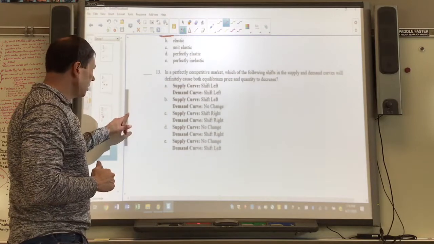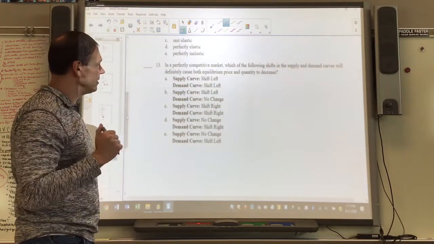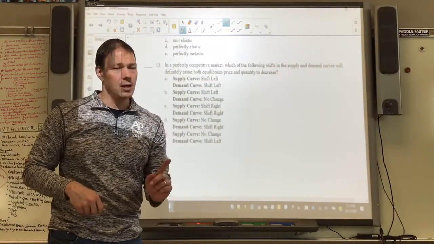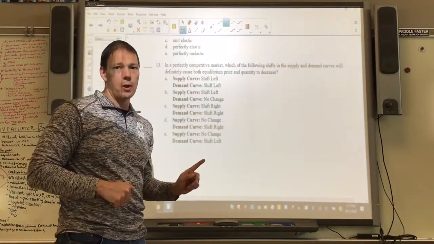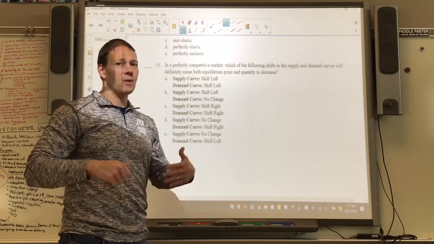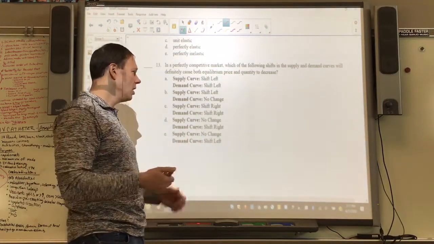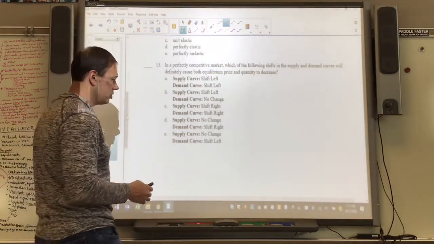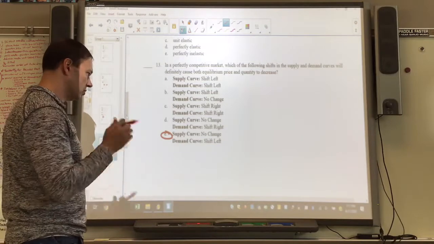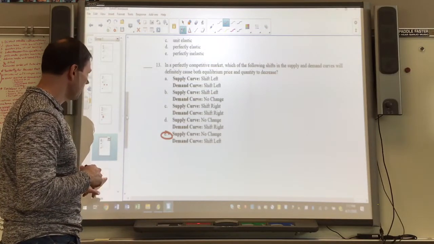All right, number 13, in a perfectly competitive market, which of the following shifts in supply and demand will definitely cause price and quantity to decrease? Well, there's only one thing that definitely causes both price and quantity to decrease, and that's if demand decreases and supply does nothing. Because if supply shifts, it could change either price or quantity depending on the shift. So the only thing that's going to make that happen for certain is letter E. No change in the supply curve and a leftward shift of the demand curve.